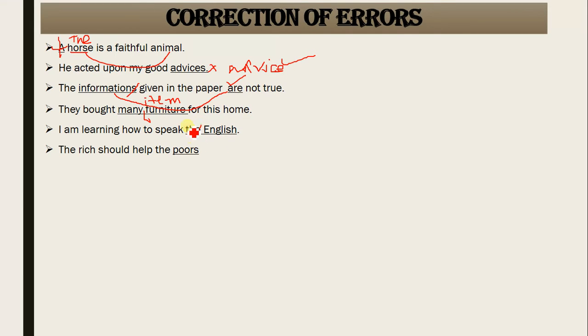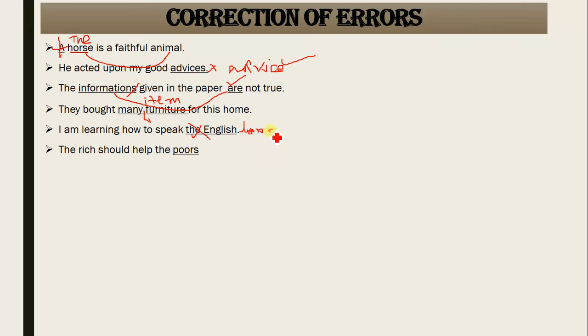Next, "I am learning how to speak the English." The English. Never use article the with the language or with the subject. I am learning how to speak English. If you want to use article the with language or subject, you need to add the word: I am learning how to speak the English language. You need to add that word language, or you need to add the word subject.